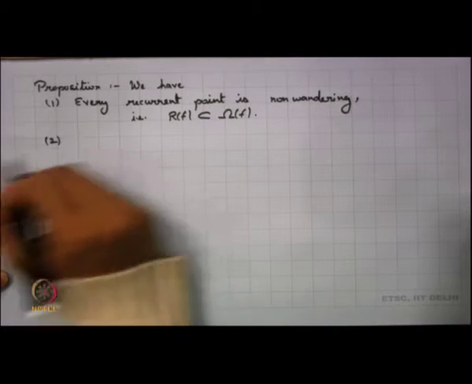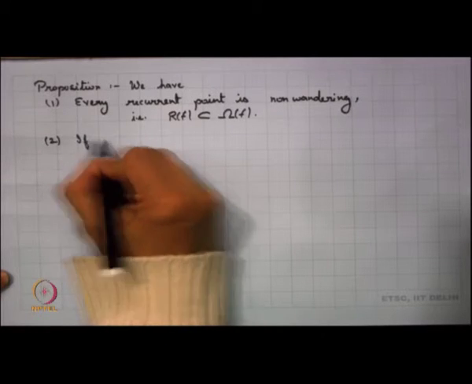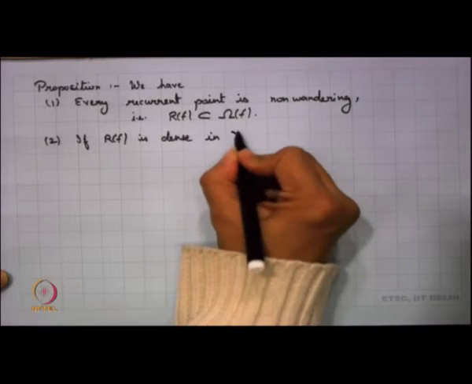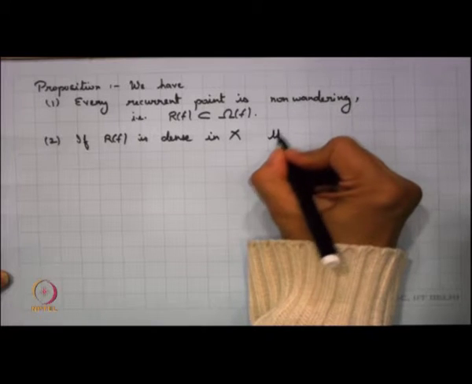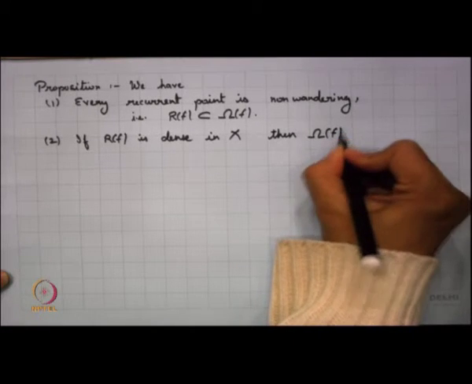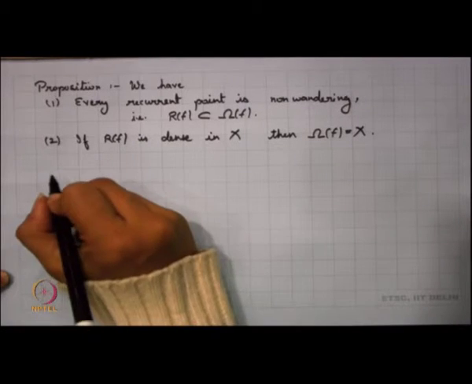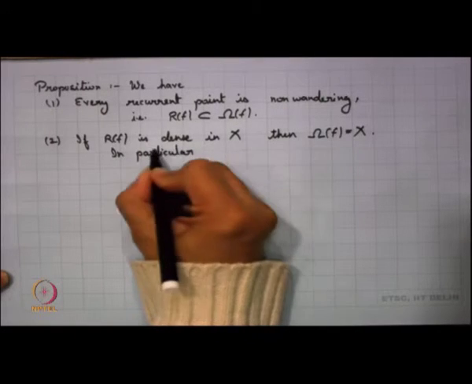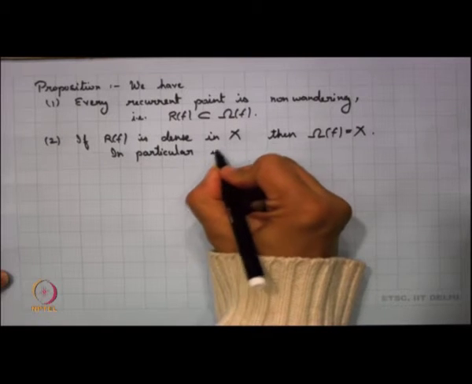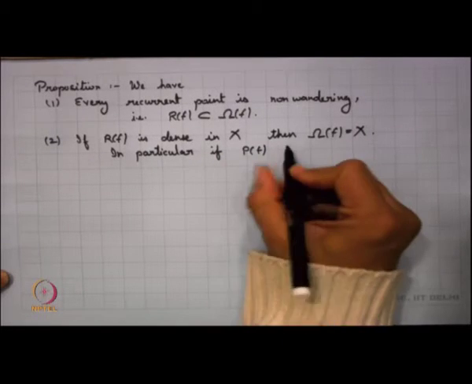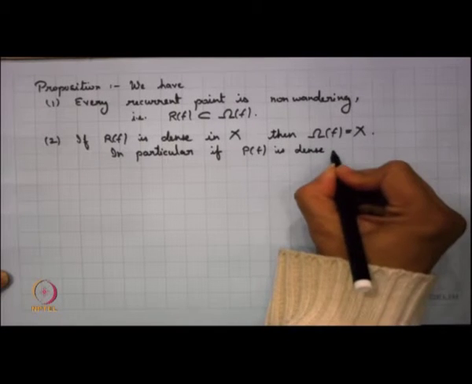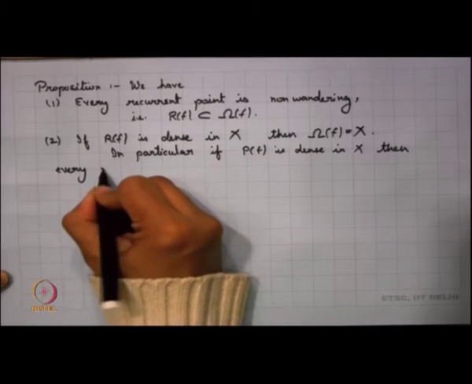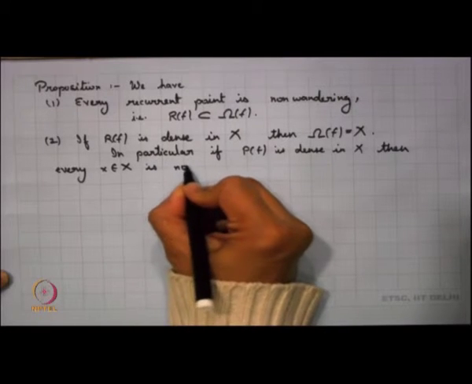The second part we can say here is that if my Rf is dense in X, then omega f is the whole of X, the non-wandering set is the whole of X. And in particular, if P of f, the set of periodic points, is dense in X, then every point is non-wandering, right.